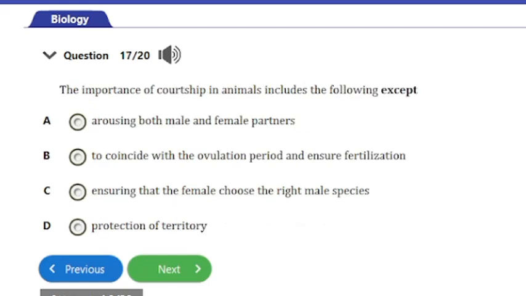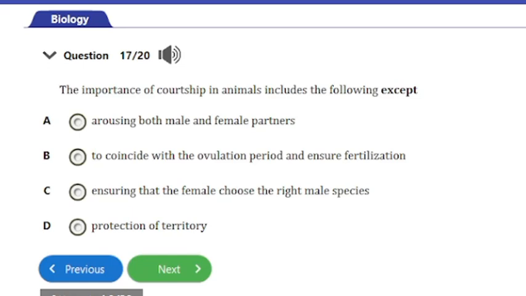Question number 17. It says, the importance of courtship in animals includes the following except A. arousing both male and female partners, B. to coincide with the ovulation period and ensure fertilization, C. ensuring that the female chooses the right male species, and D. protection of territory.